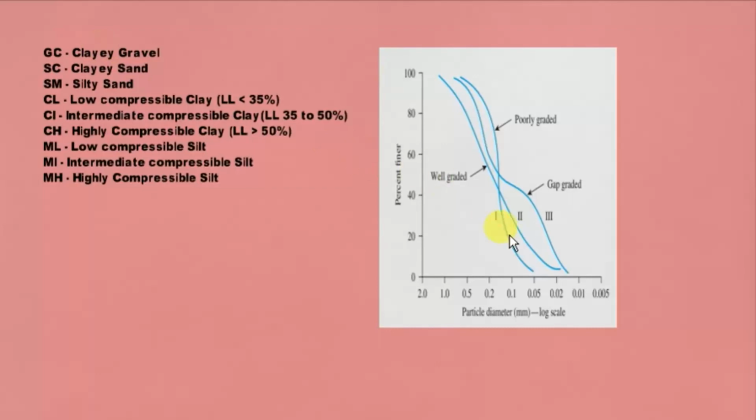The next thing is that we have to know the difference between well graded, poorly graded and gap graded to classify the coarse grained soil, as we have seen earlier. What is well graded soil? This soil is identified when sieve analysis is done and a graph is drawn between percentage finer and particle diameter on a log scale. When the range is wide, it is said to be well graded, and when the range is narrowed down, it is said to be poorly graded. Whereas gap graded is one where certain particle diameters are missing.